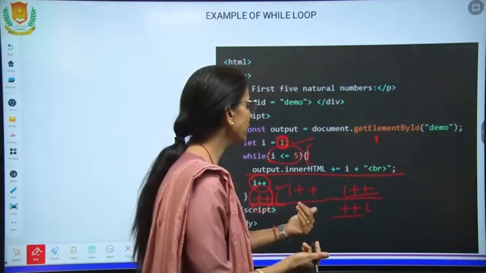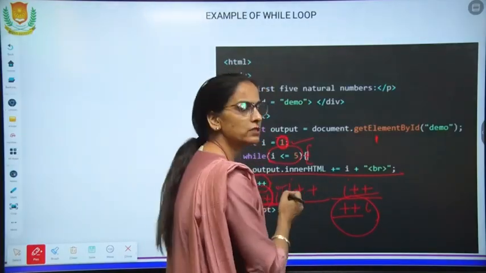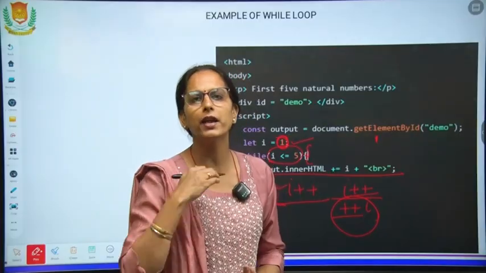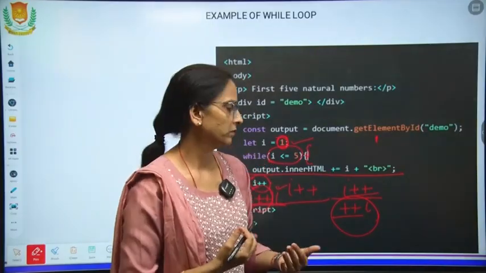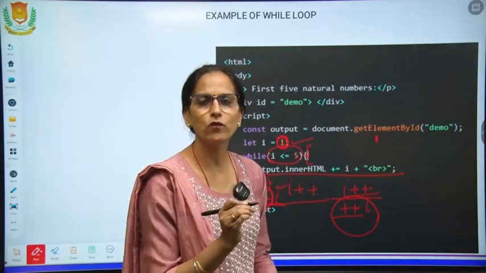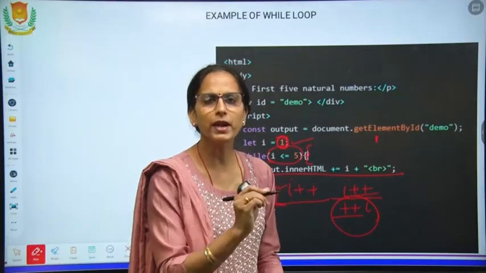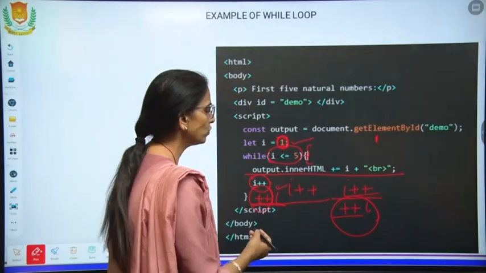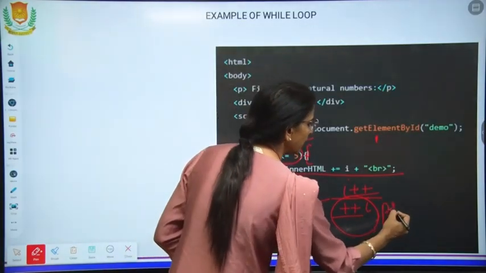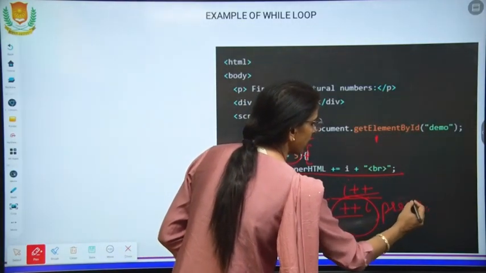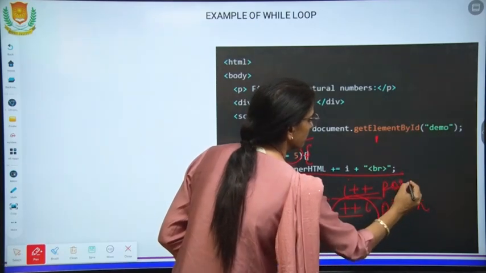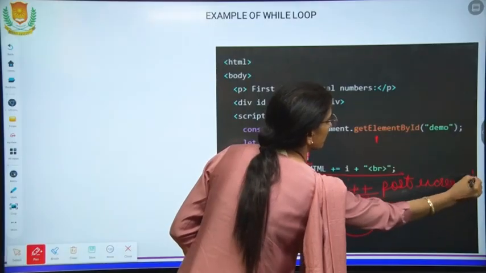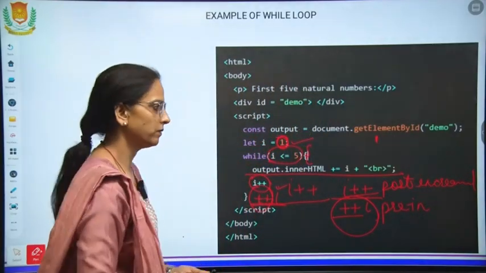In such cases, you can write plus plus I. First your value will be incremented, then it will be printed. And in this case, the value will be printed first and then the increment will be done. So this is the pre-increment and this is the post-increment.